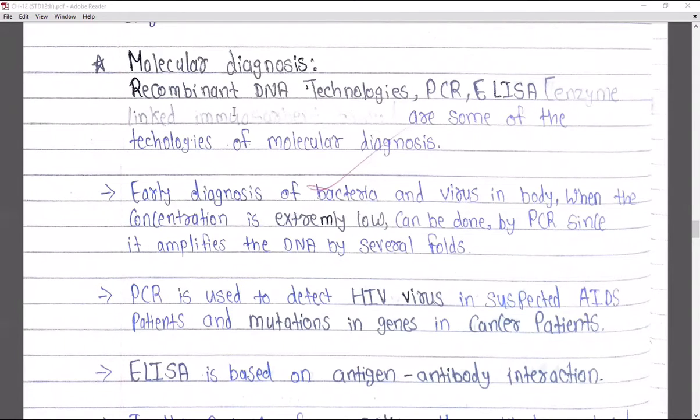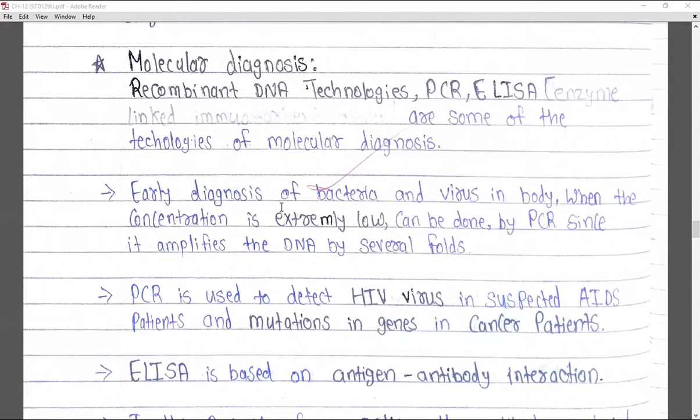In that, recombinant DNA technologies are used, PCR is used, ELISA is used. The full form of ELISA is enzyme linked immunosorbent assay. So these are a few technologies of molecular diagnosis, in which biotechnological applications are observed. Again, this comes under the application in medicine.